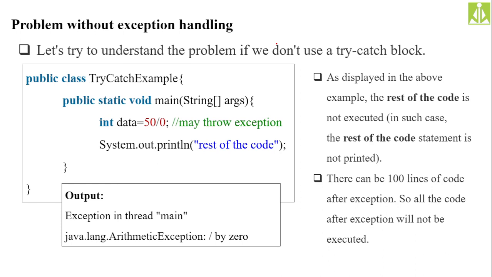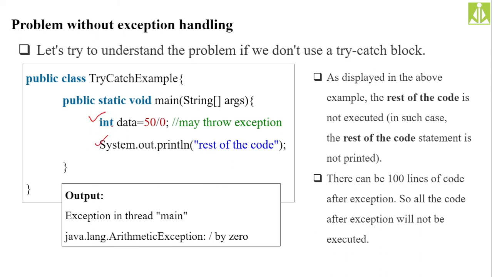So let's try to understand the problem if we don't use a try catch block. Already I gave this one. The rest of the code was ignored, isn't it? We discussed this before executing our previous programs. I'm not using any try block or catch block in this main method.